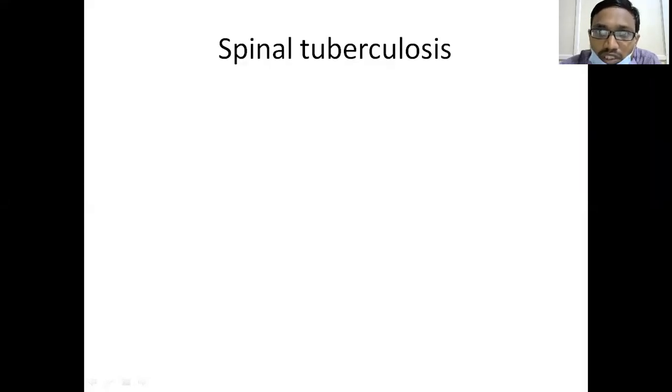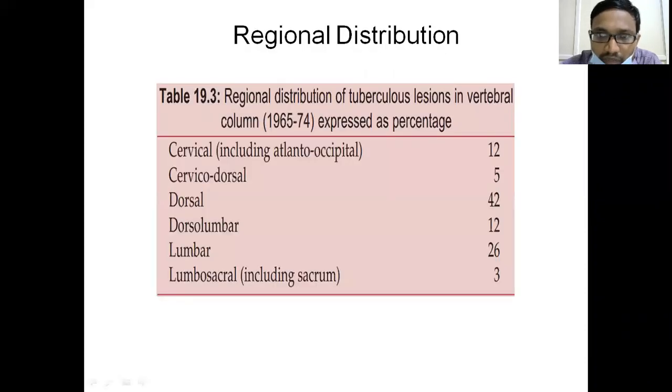According to the epidemiological studies, a chart has been given. This even holds good at this stage, even though this chart was described in a 1960s epidemiological study. The most common form of tuberculosis is spinal tuberculosis. The most common region in the spine where tuberculosis is seen is the dorsal spine, sometimes the dorsolumbar spine.